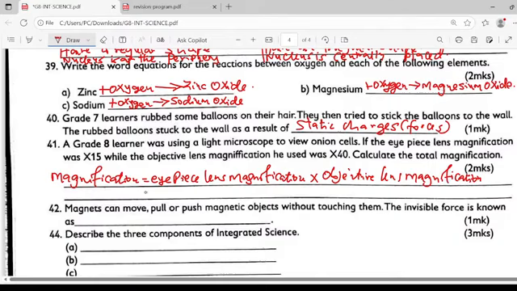Our eyepiece lens magnification of times 15 is multiplied by the objective lens, that is times 40. So this is going to give us times 600.